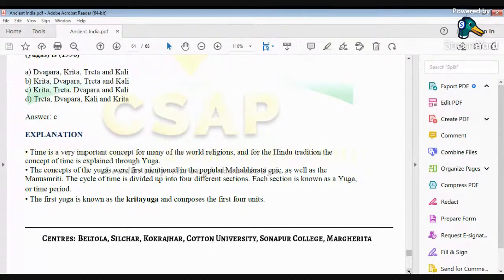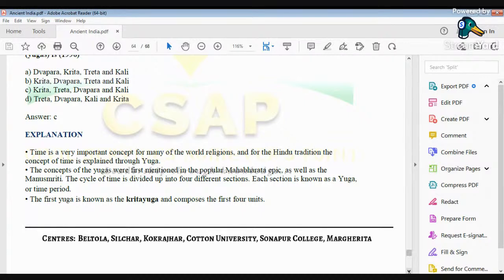Utsarpini and Avsarpini. The period we are living in at present is Avsarpini. Avsarpini is a period of decline, and Utsarpini is a period of improvement, where everything is perfect.